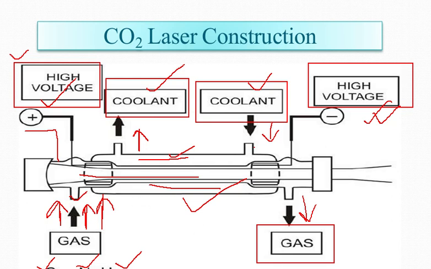So from this particular figure you are able to see the CO2 laser construction. It has been explained here, how it works has also been explained here, and I have also mentioned the characteristics of this CO2 laser before the machining occurs.